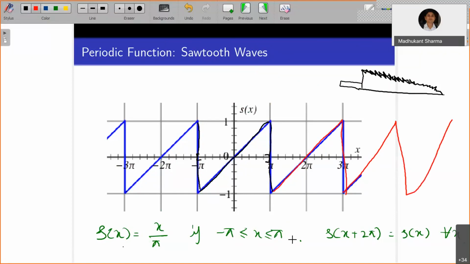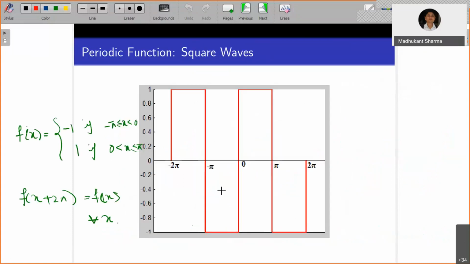Okay, and when you are trying to approximate or write the series, you will see that it can actually approximate this output. Similarly, here you have these square waves. You will see square waves in many mechanical systems. They occur in electromotive forces in circuits and so on. So for this you can write this equation.